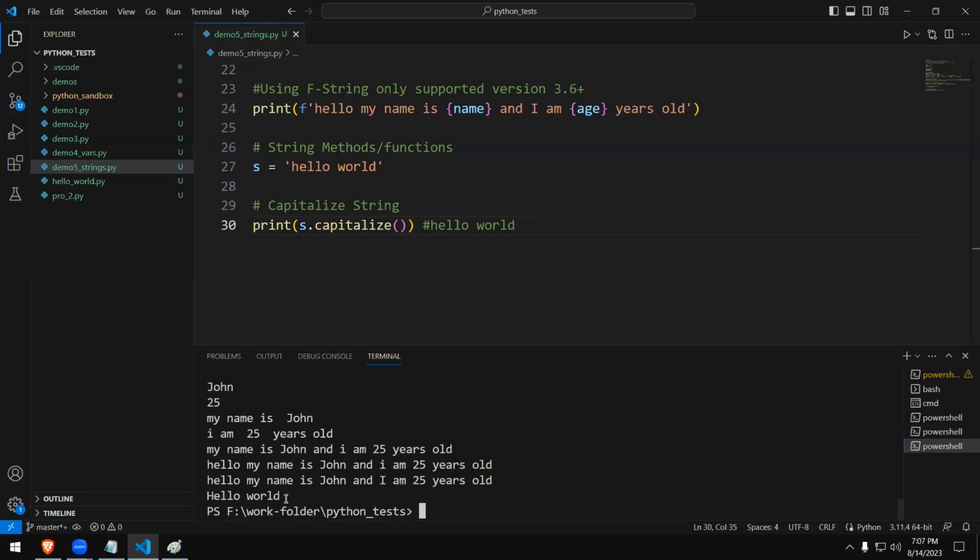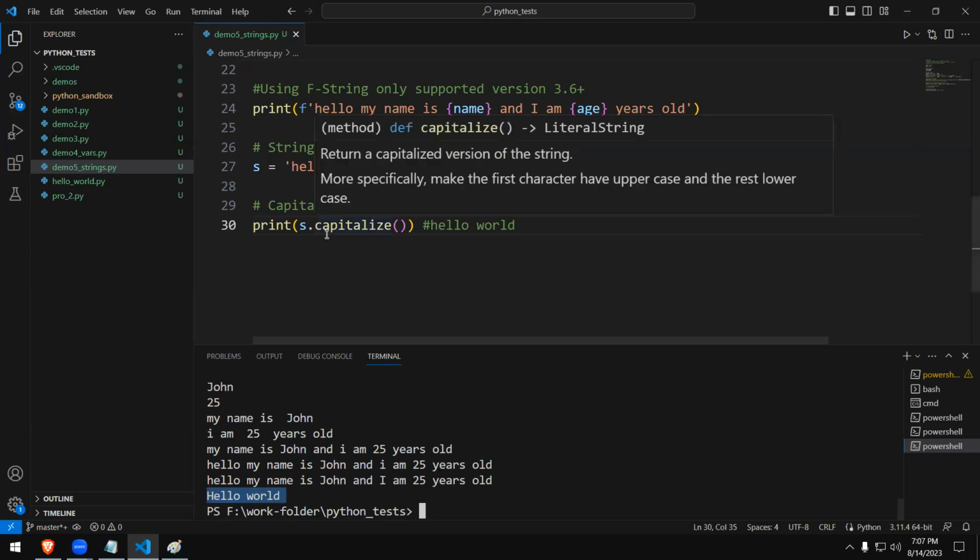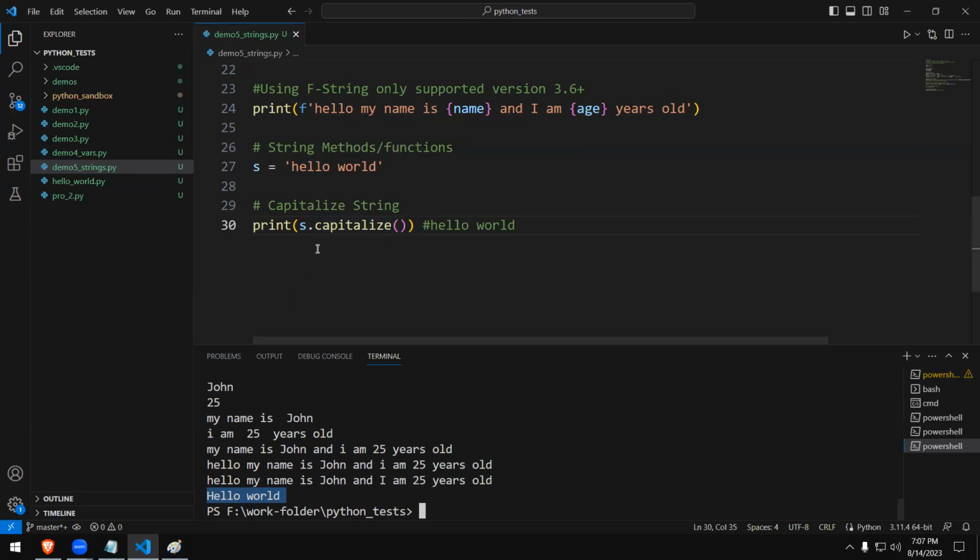always pay attention to the last line of the program. When you put the word capitalize, I think I didn't correctly say that. It's not going to turn everything into capital letters. In a sentence, only the very first letter turns to a capital letter. So that is what happens when you use the capitalize function.